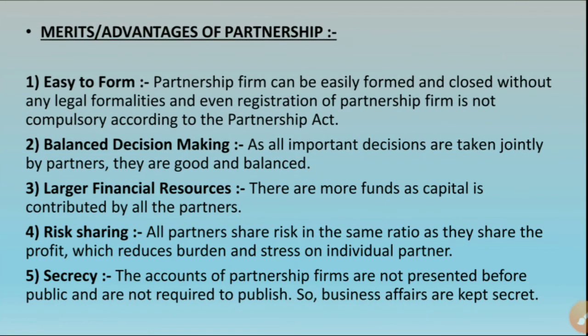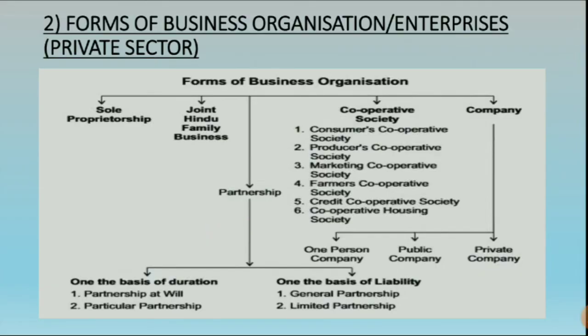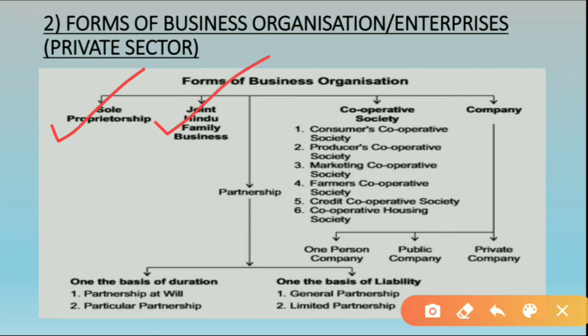So till now, students, we have completed three forms of business organization: sole proprietorship, joint Hindu family business, and partnership. Okay, that was it for today.